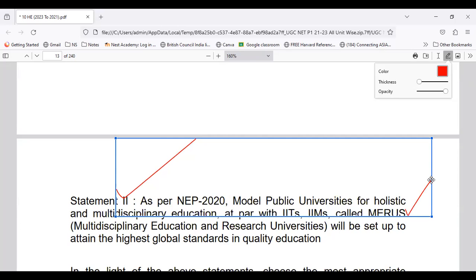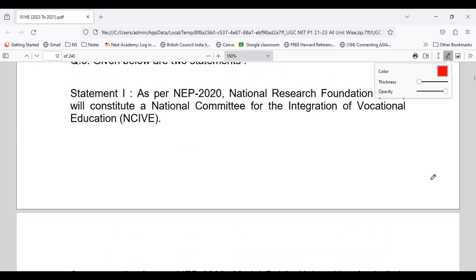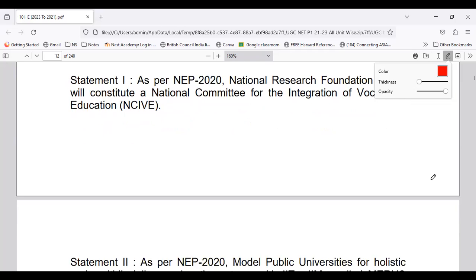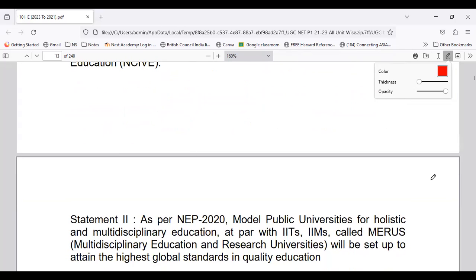So with respect to both the statements, I'm sorry that I have to keep flipping the statements. Statement 1 is about the integration of vocational education. Statement 2 is about multidisciplinary education and research universities. So which statement stands to be true and which stands to be false from the given statements?